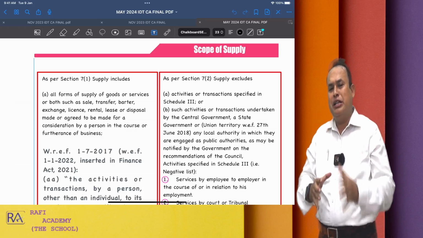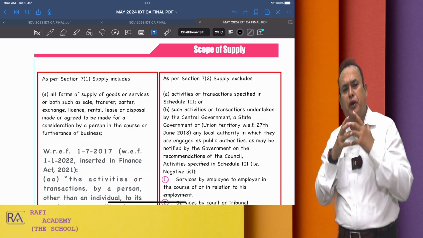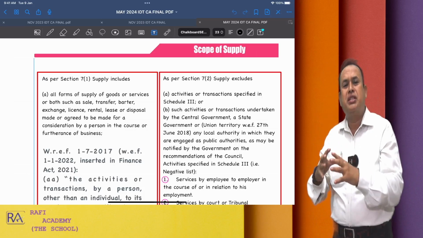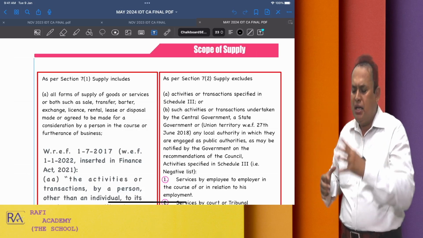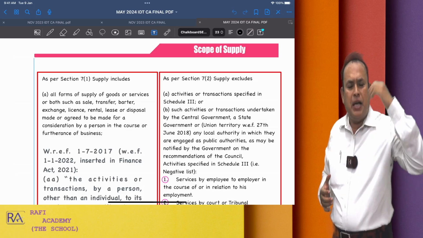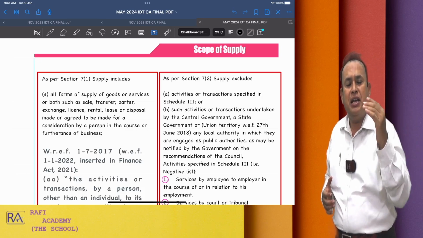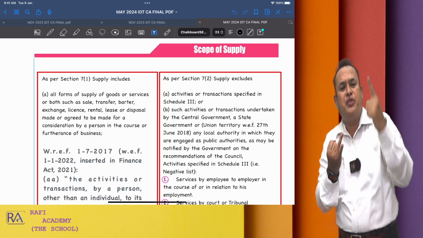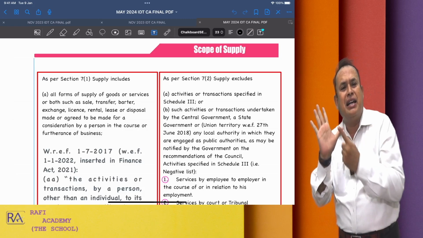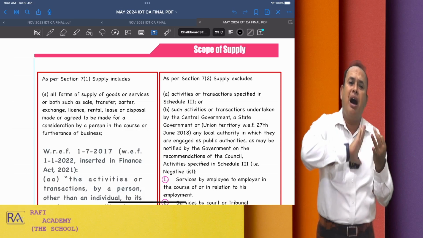Now I am going to bring to your notice, first and foremost, supply includes section 7, subsection 1, clause A, which says that all forms of supply of goods, supply of services are both included, where it includes the following: sale, transfer, barter, exchange, license, lease, rental or disposal.